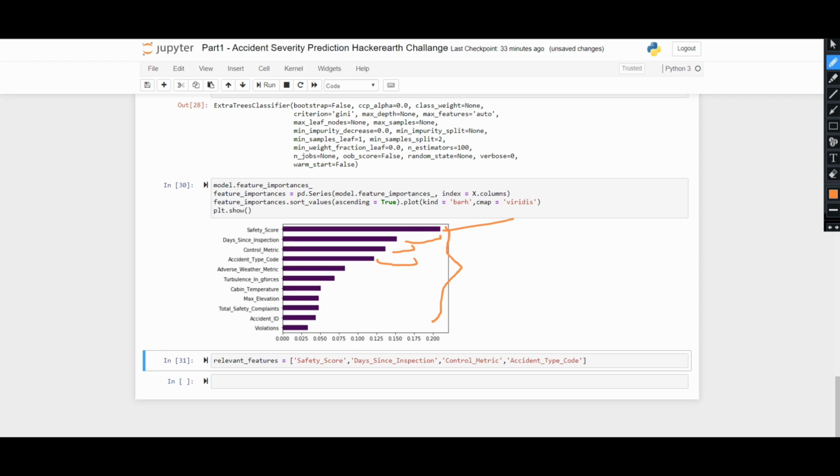By backward elimination, you remove one feature, put it into the model and see the accuracy. And in my case, I got these first 2 features. So first priority, second priority, third priority, and fourth priority. So in order to build this model, I will use safety score, test and control metric, and accident type code.